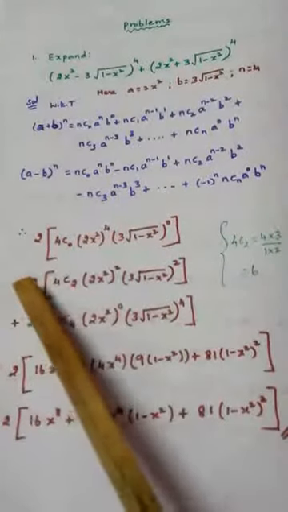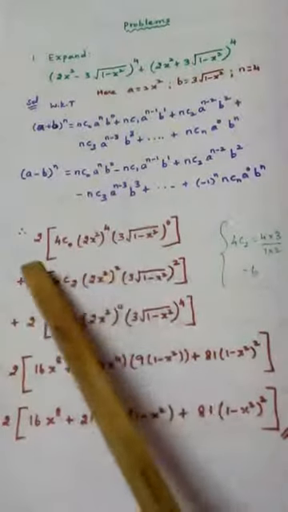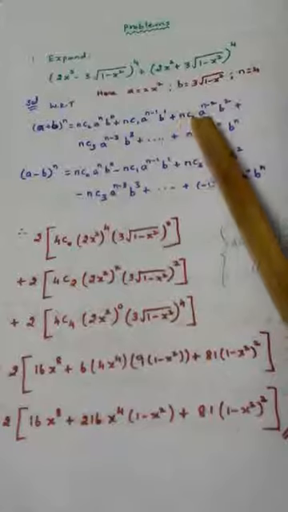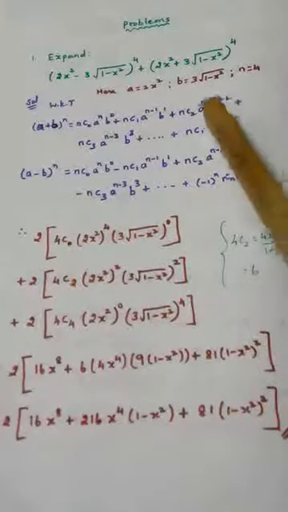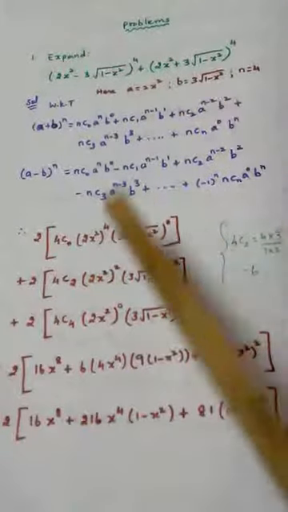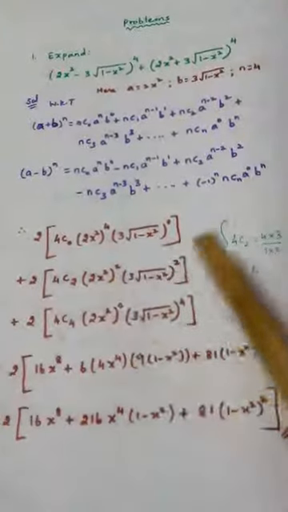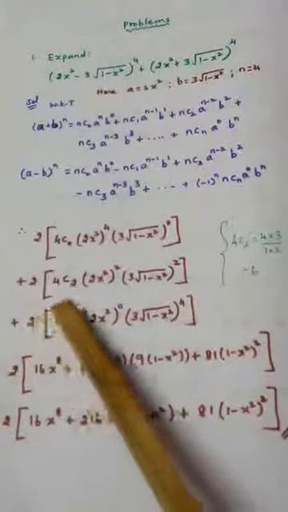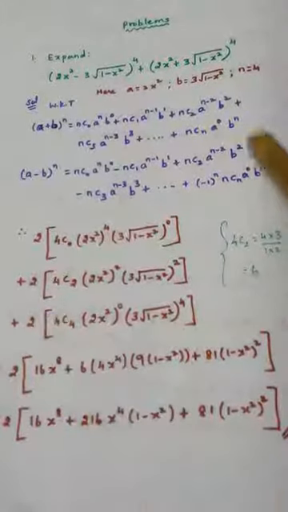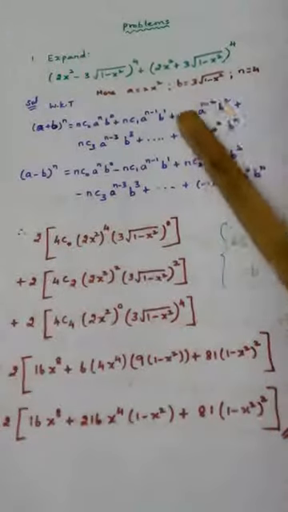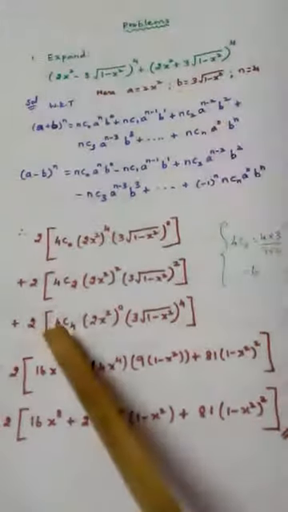Plus 2 into, this is third term. Close the bracket. What is third term? If you see 1, 2, 3, third term is NC2, that is 4C2. A power, 2x square power n minus 2, 4 minus 2, 2. B power 2. So this is B to the power of 2. Plus fifth term, adding 2 times. What is fifth term? Fifth term will start from NC4 because third term starts from NC2. Fifth term means NC4.